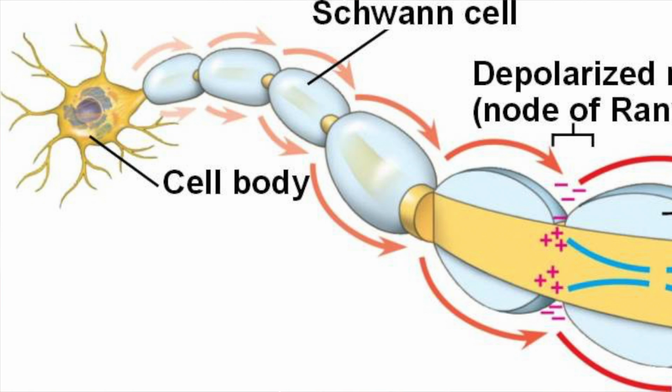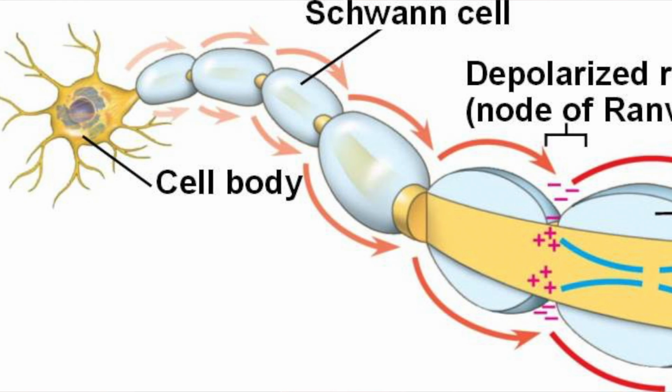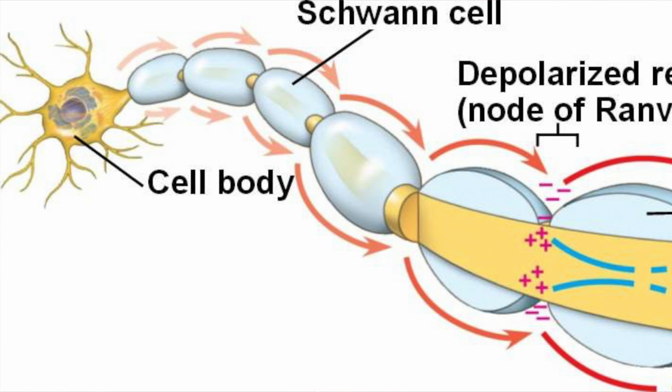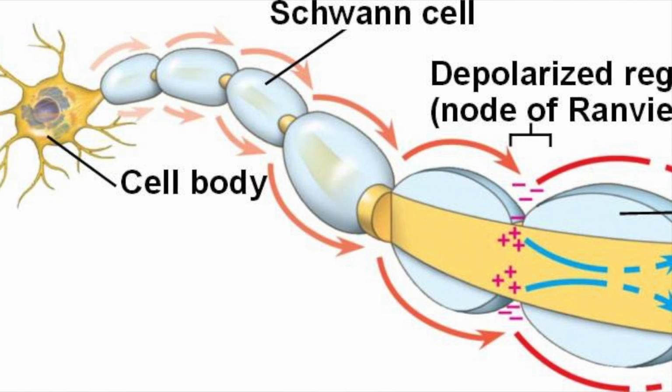The process of traveling down the neuron one step at a time is slow, and a stimulus would take too long to travel from the peripheral nerves to the brain. Instead, neurons are myelinated. The more myelinated a neuron, the faster the stimulus can travel. A myelinated nerve has an axon that is wrapped in Schwann cells.